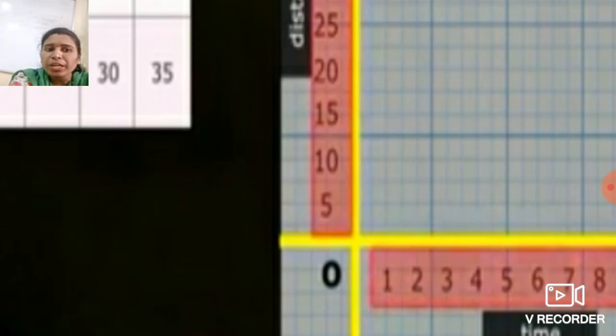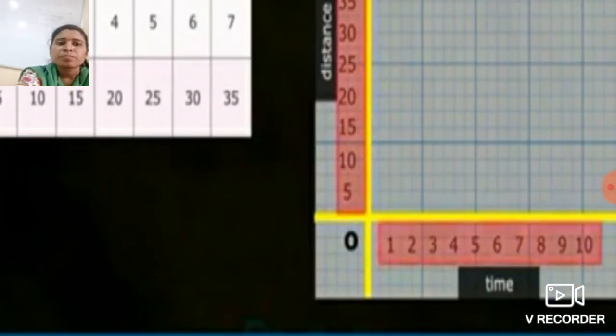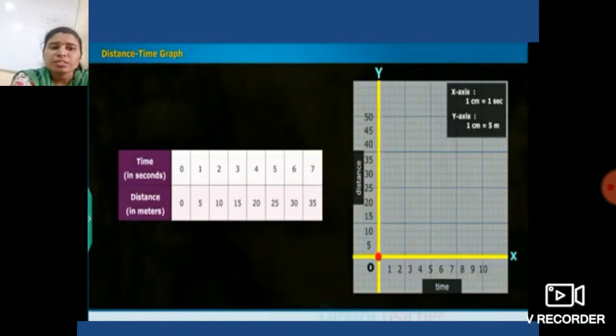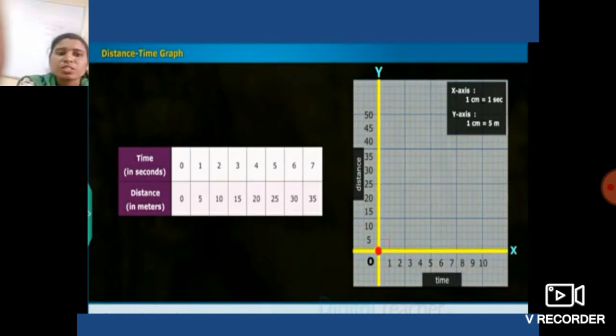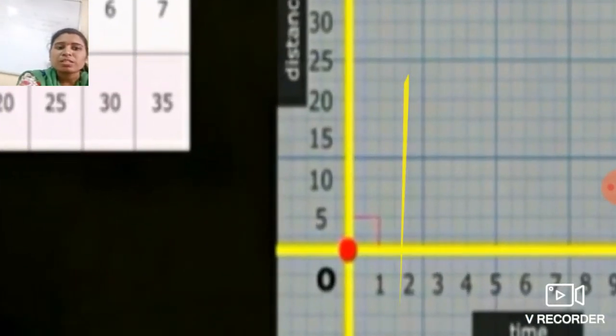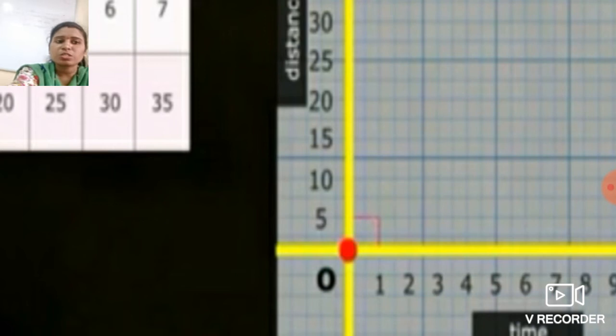From that point you have to draw a line horizontally, parallel to the x-axis, just like in this way. This is the red color. Got it, students?